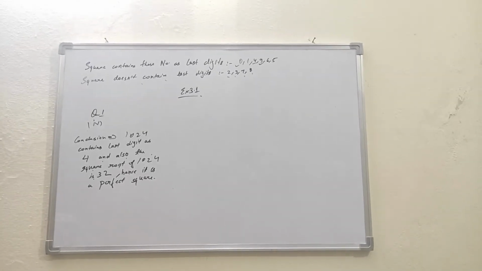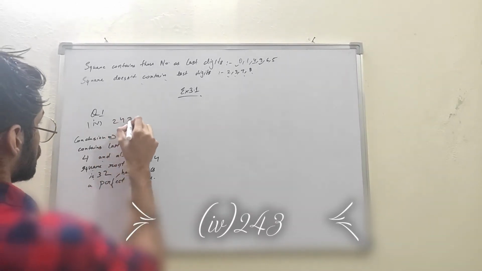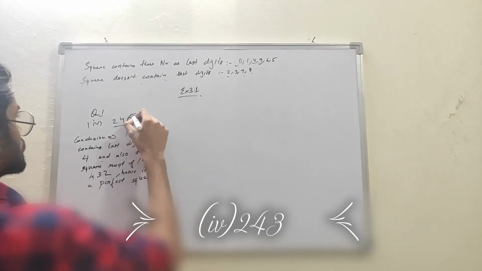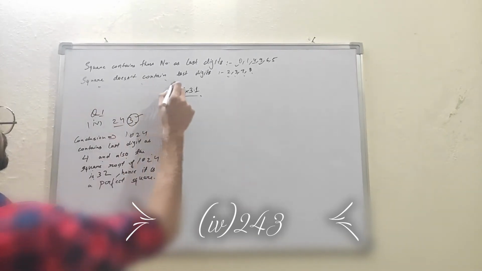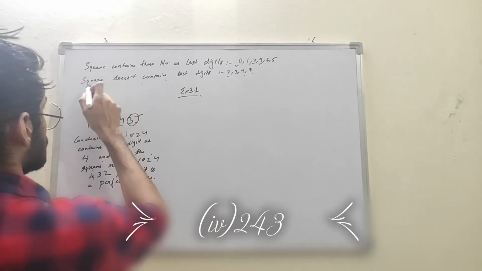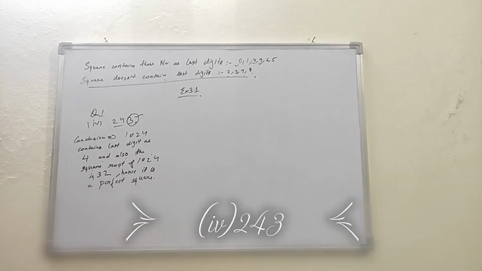The fourth part is similar to the second part, that is 243. Here the last digit is 3 and a square does not contain last digit as 2, 3, 7 or 8. So you can write a similar statement for the fourth part. Let's quickly move to question number 2.